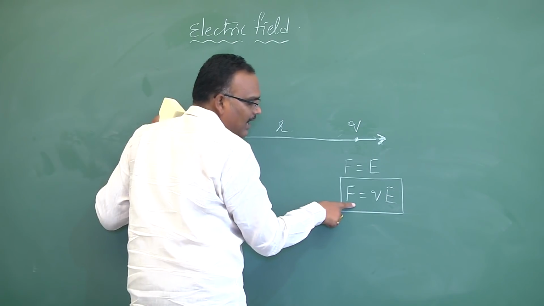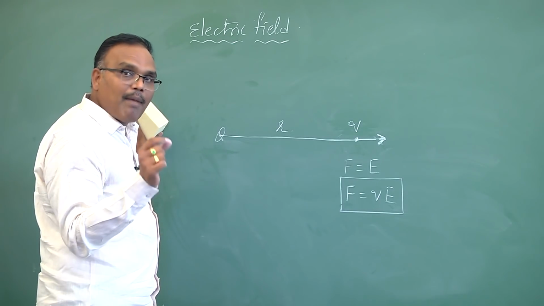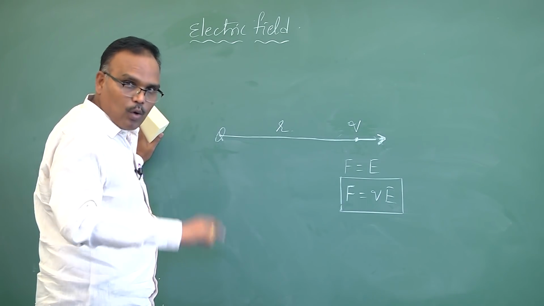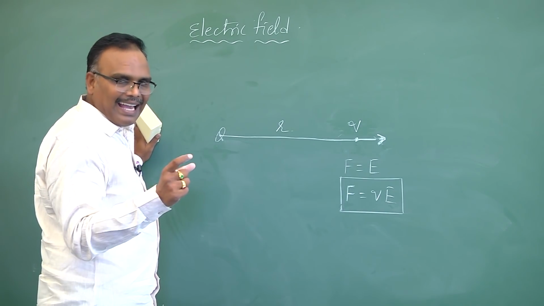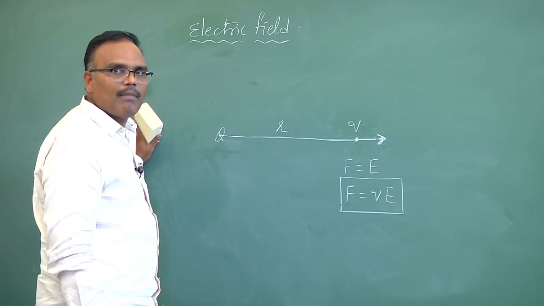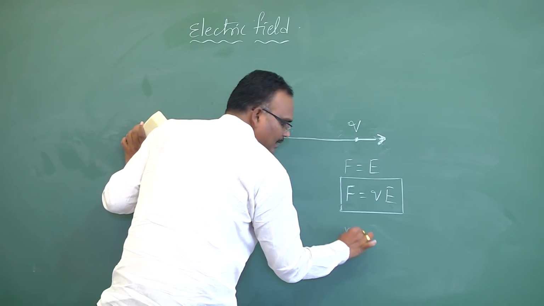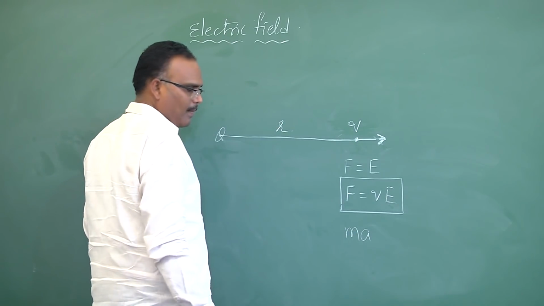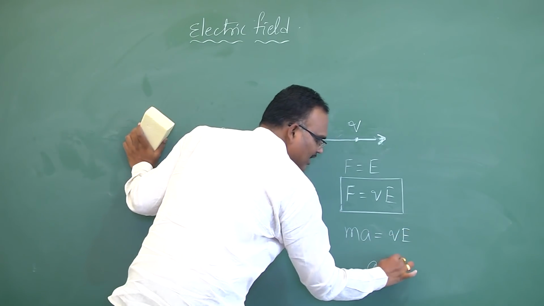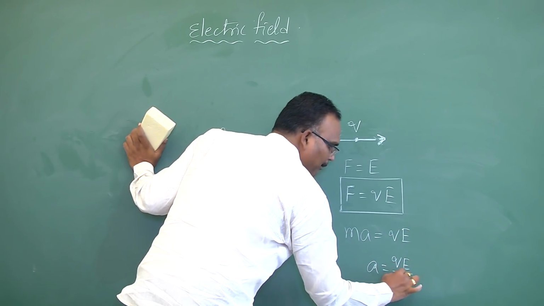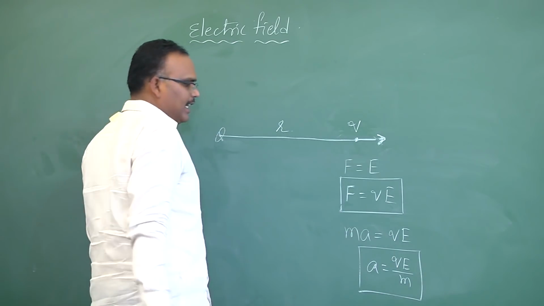And this force F is called the unbalanced force. The formula for unbalanced force is MA. MA is an expression for unbalanced force. Remember this. So force can be written as mass into acceleration, that is equal to Q into E. So acceleration is QE by M. So this is another important expression.